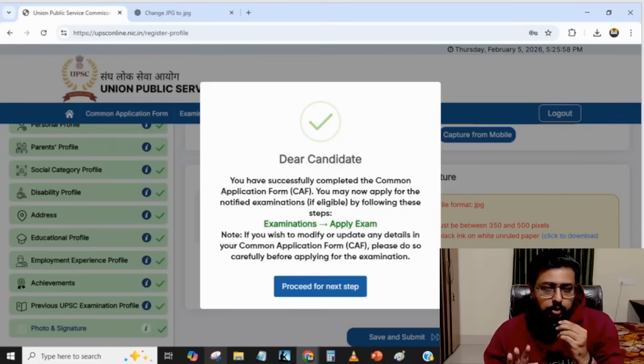At least 15 to 20 pages you have to fill. Not only the URN, which is the first universal registration pages. After that, the final form filling also. Usually it will be just a payment, because you would have already filled everything in the previous sections. But here in the final thing also, they are even asking you which coaching you have attended. For prelims, are you attending coaching? For mains, are you attending coaching? These are not optional columns. It is starred and you have to fill it. So I will show you everything in detail.